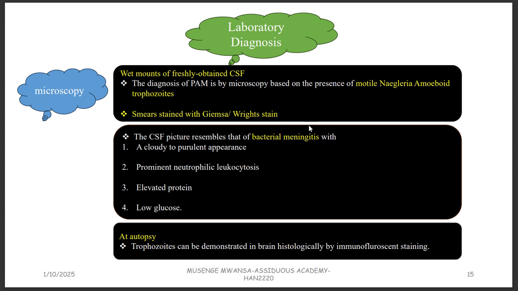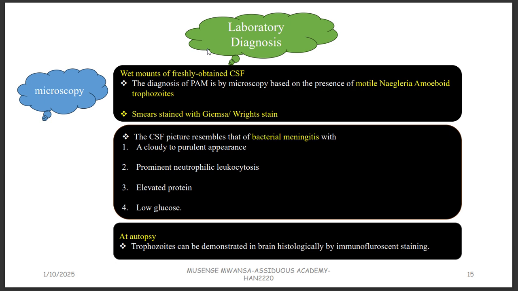So if someone has meningitis caused by bacteria, there is going to be accumulation of white blood cells that is going to cause a cloudy to purulent appearance. And then there's a prominent neutrophilic leukocytosis. Leuko represents white blood cells, cytosis is an increase in the number of cells. So this is an increase in the number of white blood cells. This is a characteristic feature of meningitis caused by bacteria.